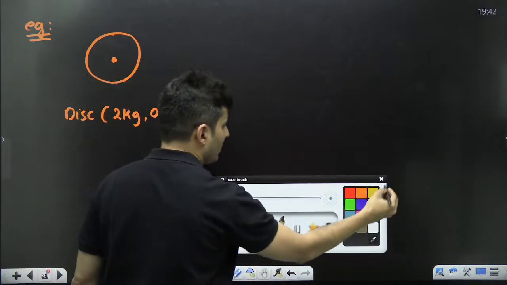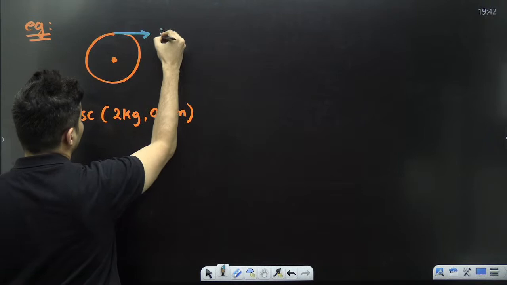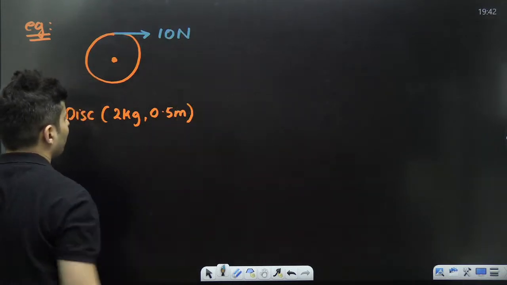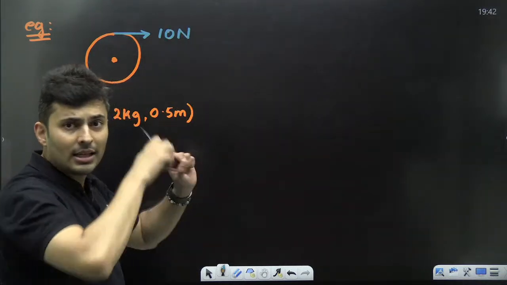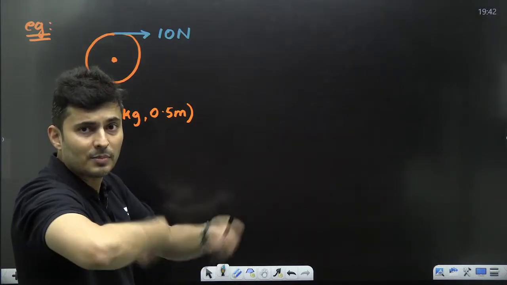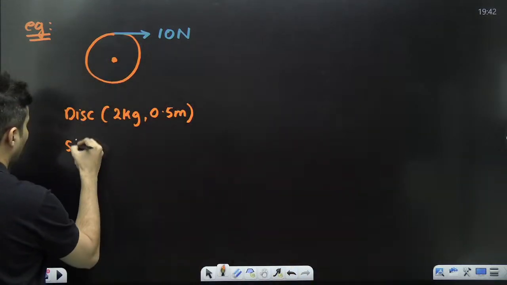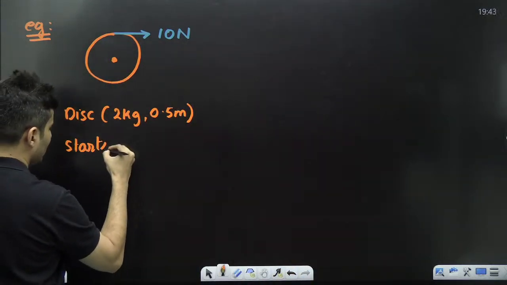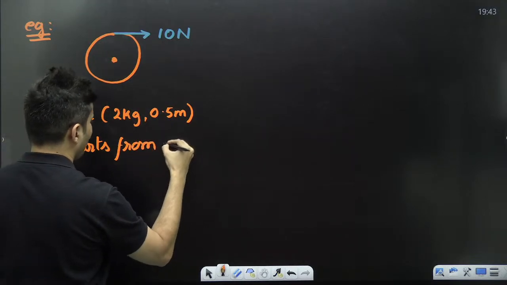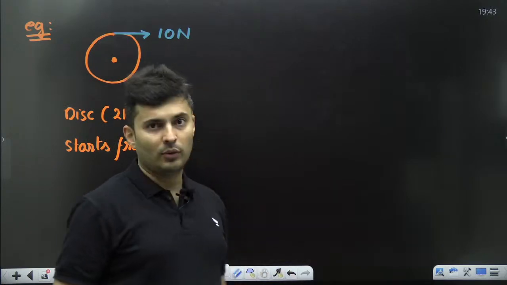What happens is, on this disc, along the tangent, somebody applies a force of 10 Newton, like somebody spinning it. It starts spinning. This disc basically starts from rest, and somebody starts applying this force.